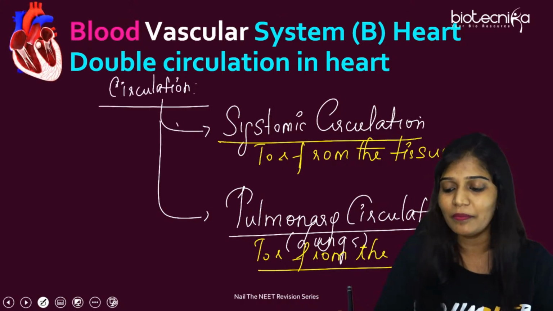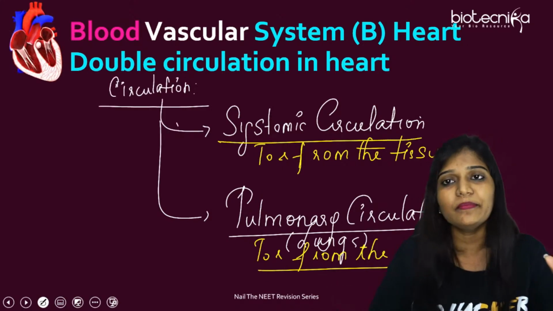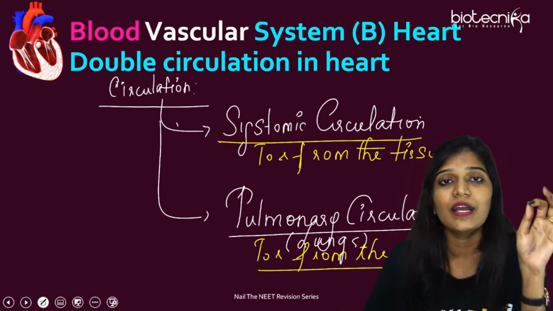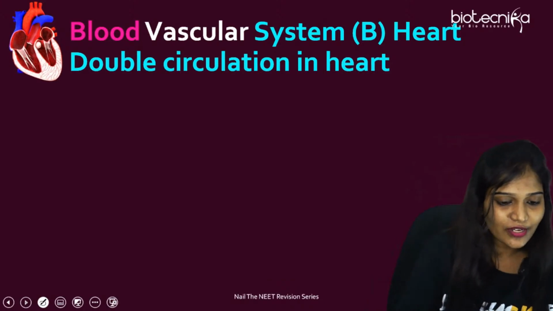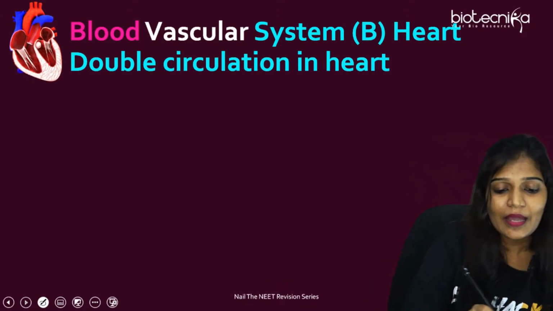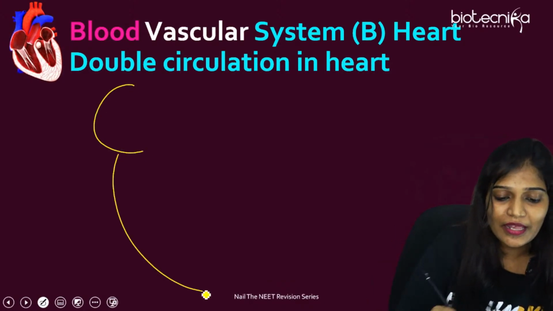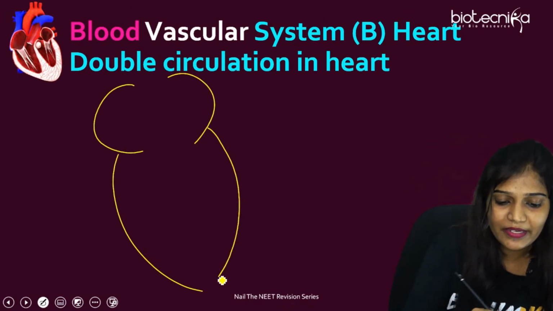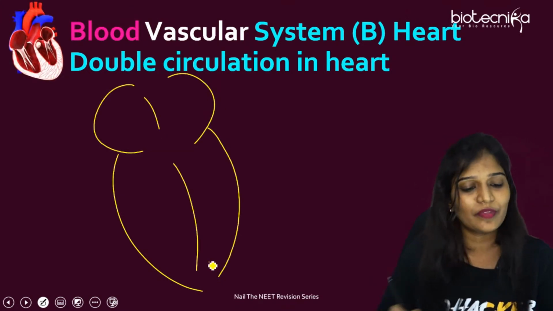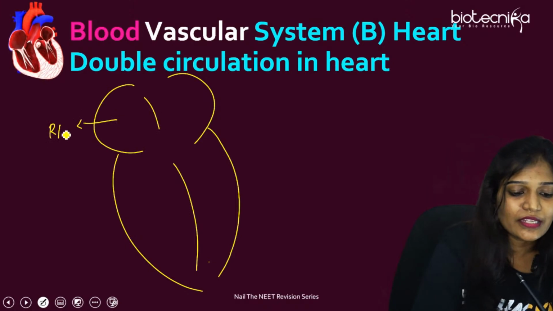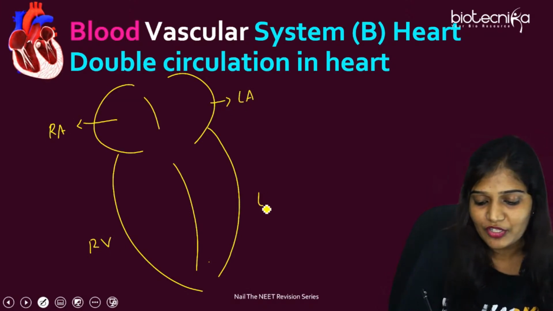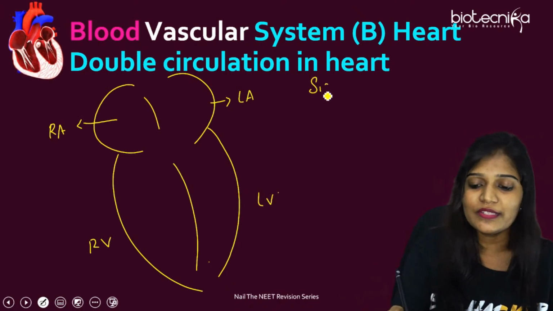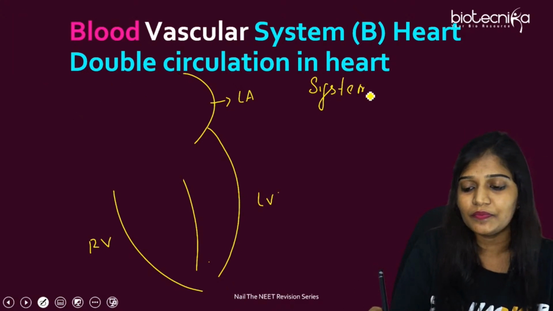Just remember this one. So let's make it a star point, all of you. Systemic means to and from the tissues. Pulmonary means to and from the lungs. Okay, let's draw the structure and we'll understand. I'm going to draw a small heart over here and then we'll do the systemic separately. So this is right atrium, left atrium, right ventricle, left ventricle. First, we'll talk about systemic circulation.